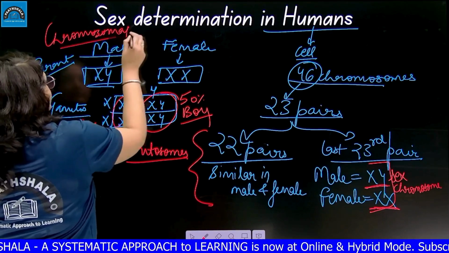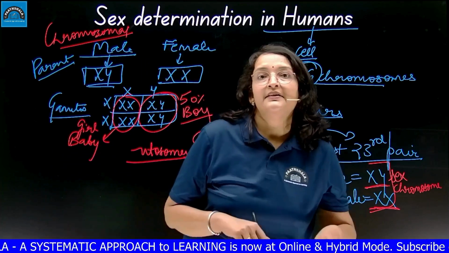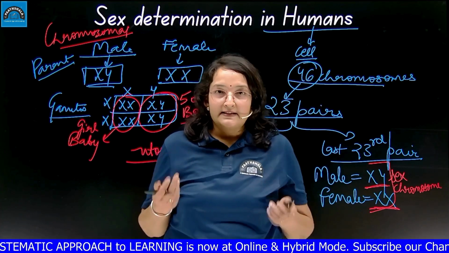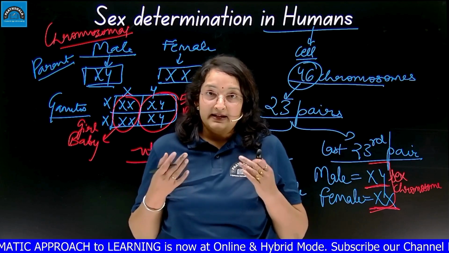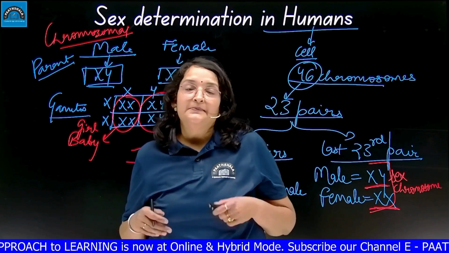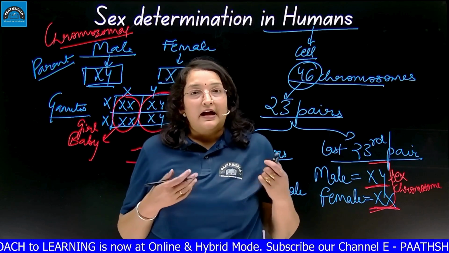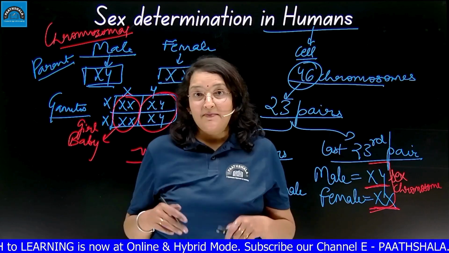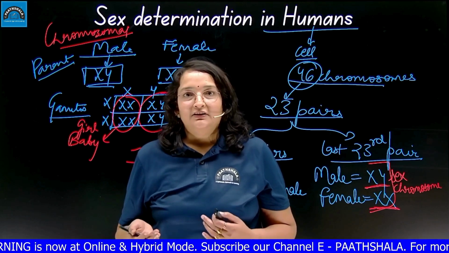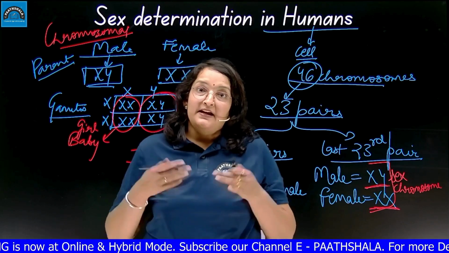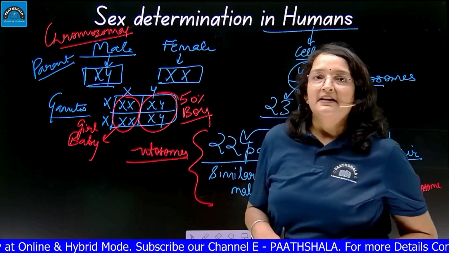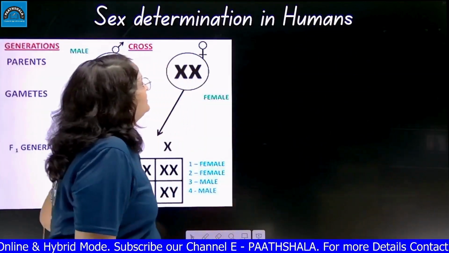But in some organisms, chromosomes are not determining the sex. Like in turtles, like in lizards, there are some examples of animals where environmental factors, specifically temperature, are responsible for determination of sex. High temperature can develop females, low temperature can develop males. So the sex of the organism depends on the environmental factor in some organisms. But in human beings, chromosomes are responsible for sex determination.